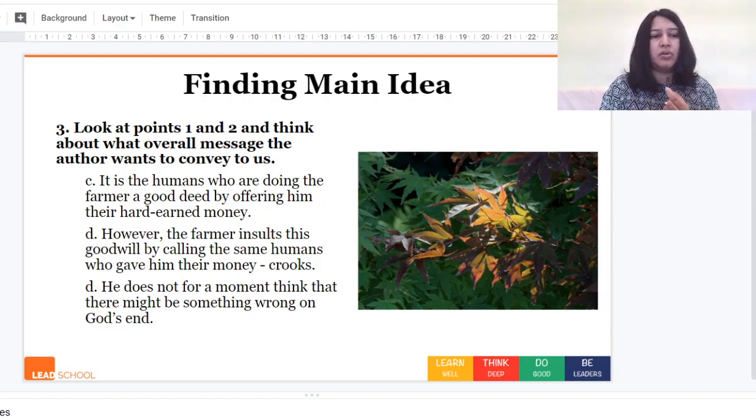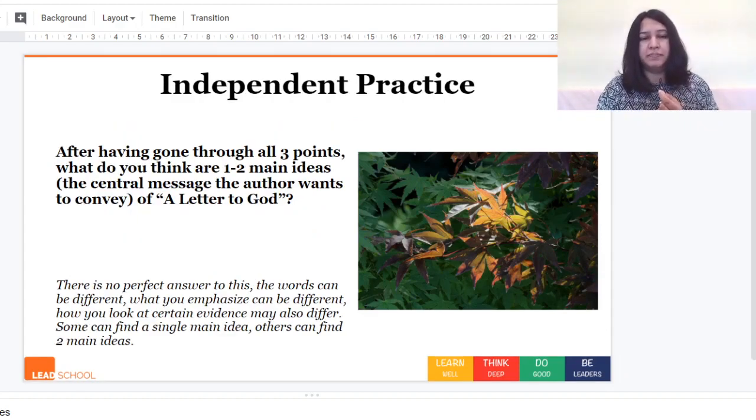So basically now if we look at all these points, let's look at the independent practice here. After having gone through all 3 points, what do you think are 1 to 2 main ideas, the central message the author wants to convey of A Letter to God? Now, what you're going to do is write down this question and write the answer to it.